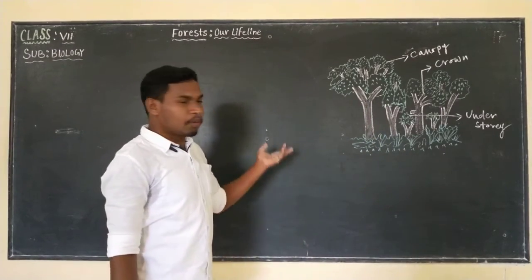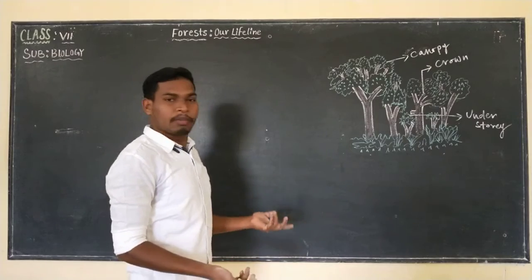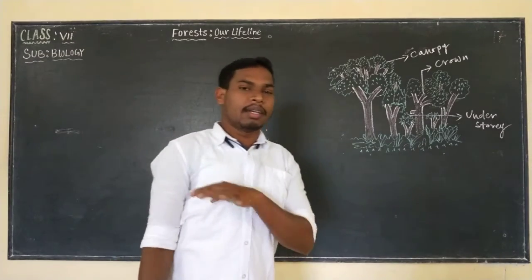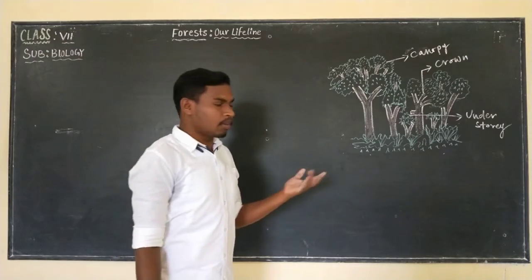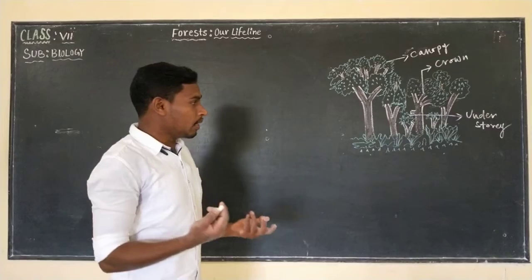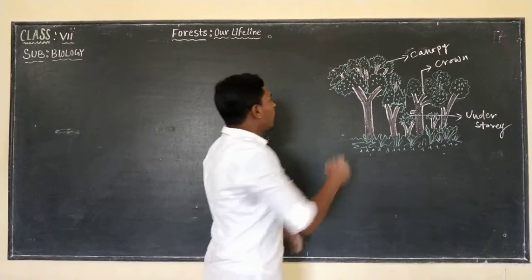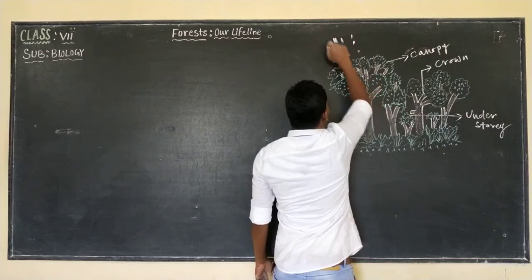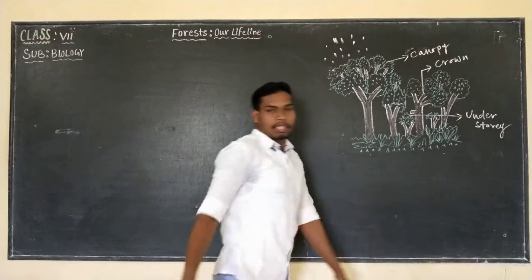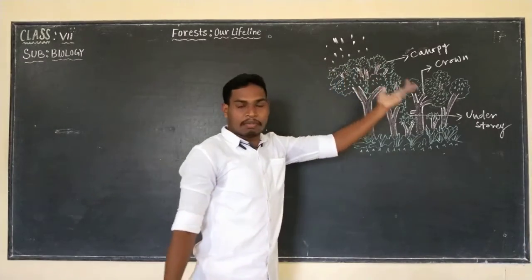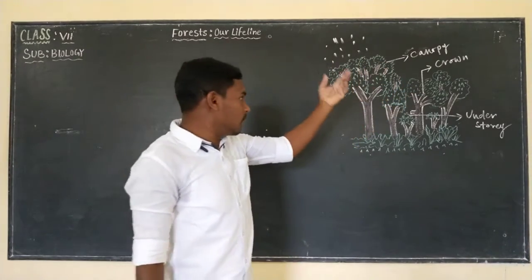One more very important point to be noted here is, in forest there is never any flood. In forest there will be no floods at all. Why? Because the rain that comes in the forest first falls on leaves that are present on the trees.